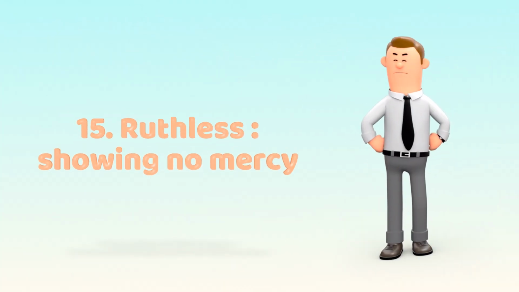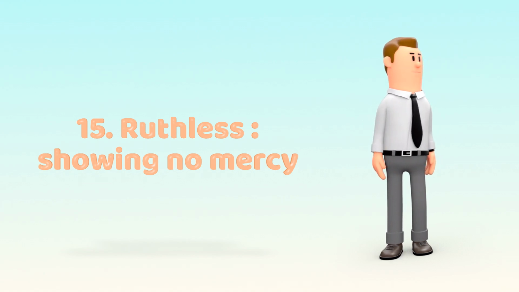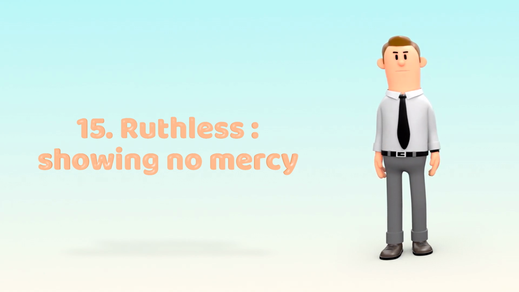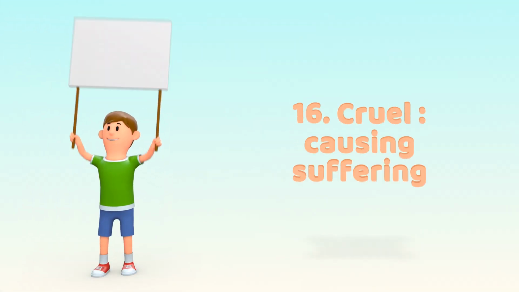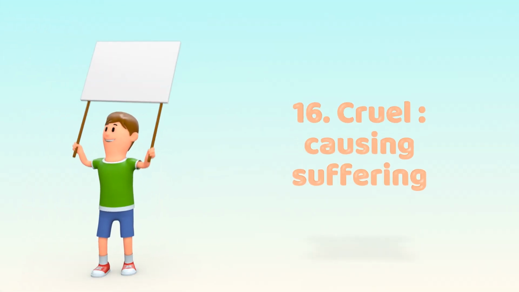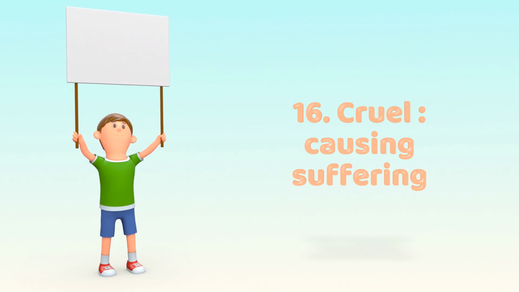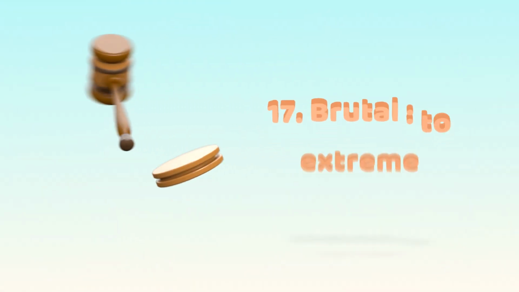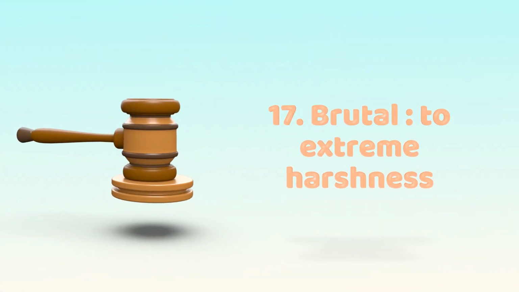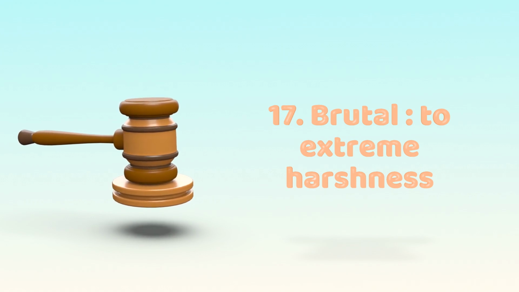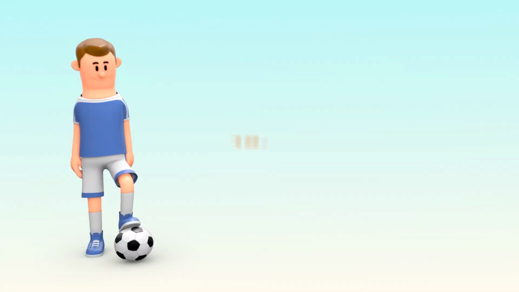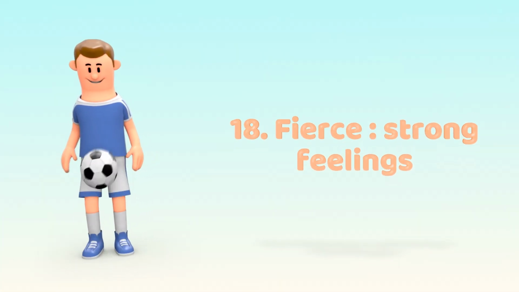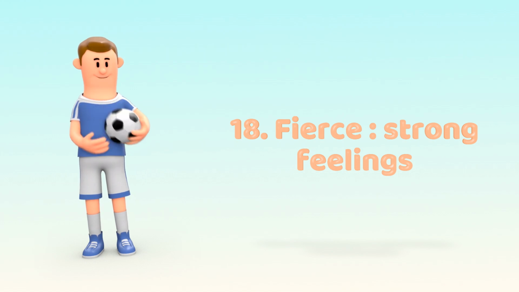Ruthless, showing no mercy. Example: the ruthless CEO swiftly fired half the staff. Cruel means causing suffering. Example: the cruel dictator punished dissenters harshly. Brutal refers to extreme harshness. Example: the brutal treatment of prisoners was condemned. Fierce shows strong feelings. Example: the fierce competition pushed athletes to excel.